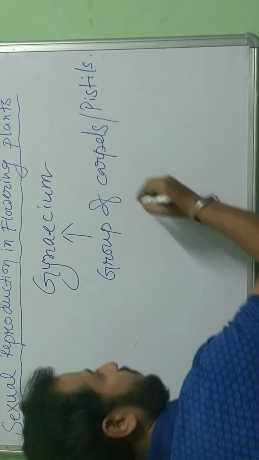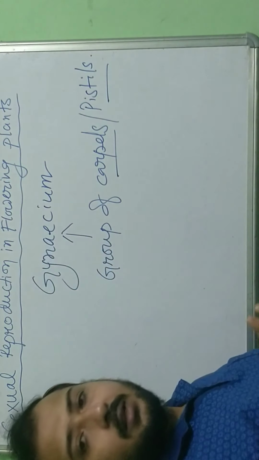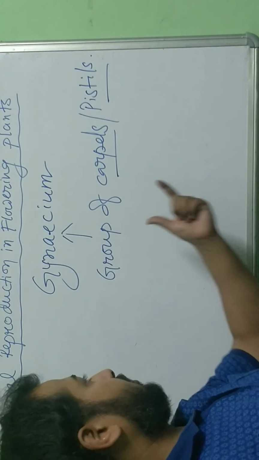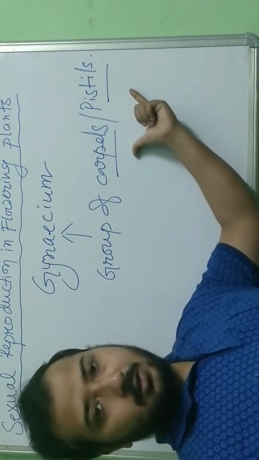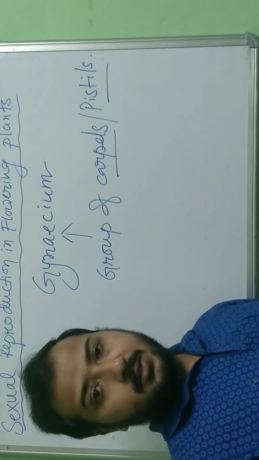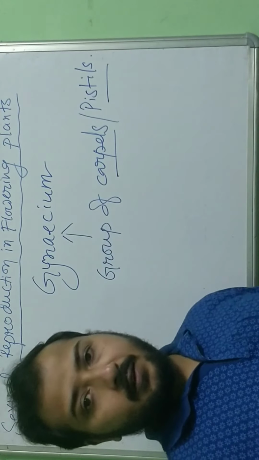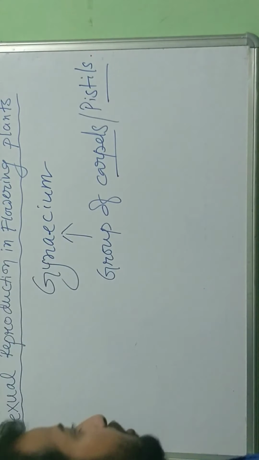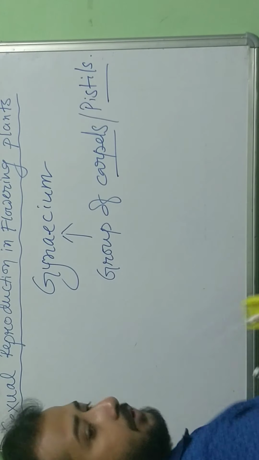So these are the single units of the female reproductive organ. This is the group of pistils or carpels. Fine. So now let's draw this pistil or carpel first.